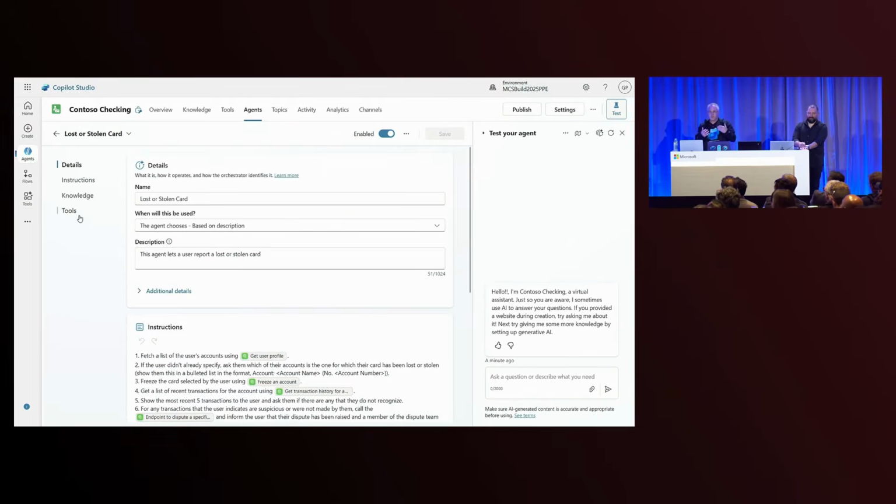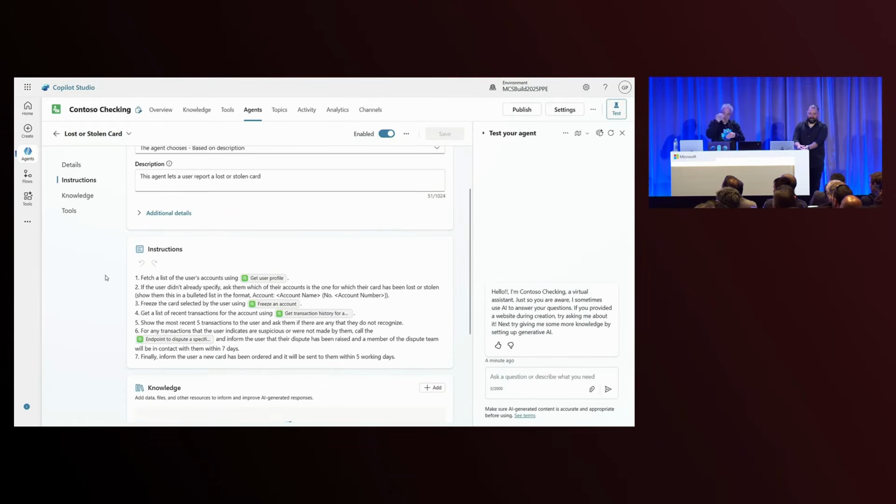Because, honestly, we could have built the Get Balance Information with a topic pretty quickly, or used an action. Here I'm also trying to solve the lost or stolen card problem. And we know with customers that we work with that this is a particularly gnarly use case to land for customers because it's got conditionality to it. The first thing I need to do is things like get a list of the user accounts, like I did before. I need to ask the user to choose the account that they lost the card for, but notice here that I'm giving it information about how to format that list.